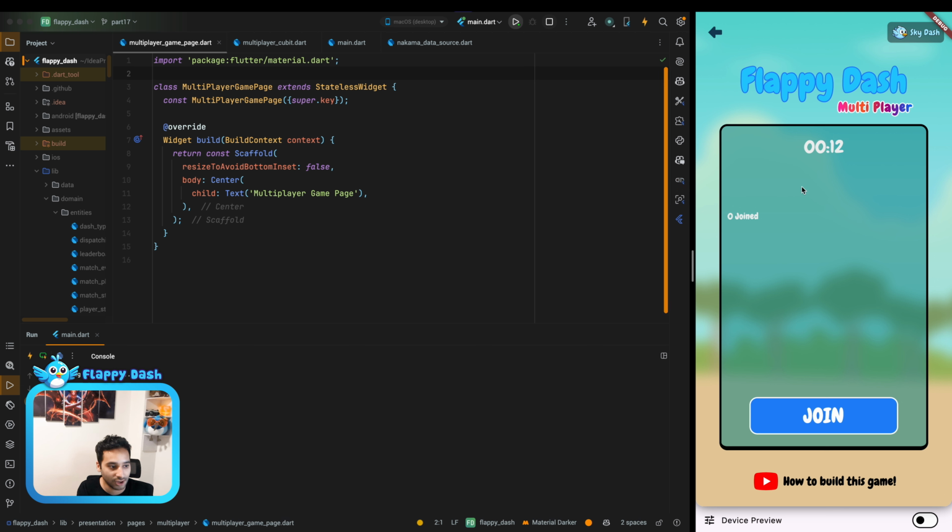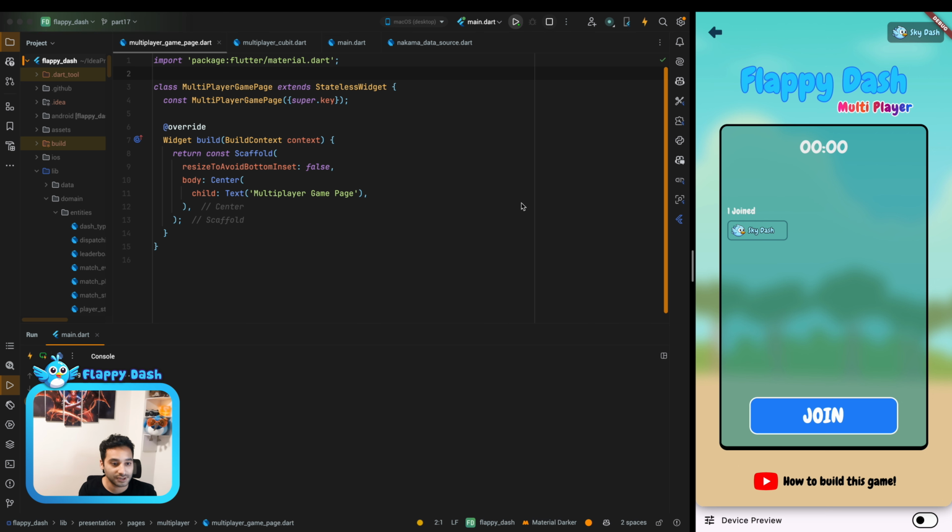Now we have a lobby page where you can join and see other players that are joining. The point is that when the timer finishes, nothing happens. So we need to open the multiplayer page and put the dashes that we have inside the game, and they can just play with each other. This is something that we are going to do today. They can send some events together back and forth. For example, a dash can jump, can die, can gain a score or something like that.